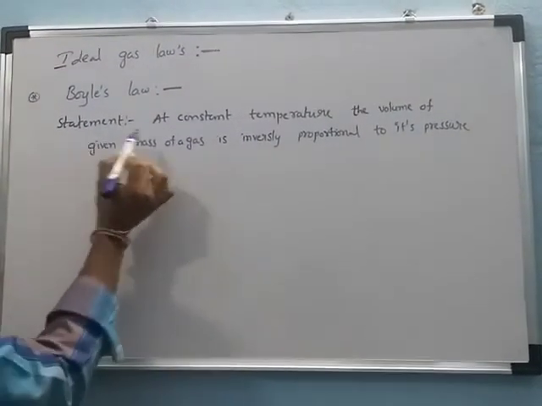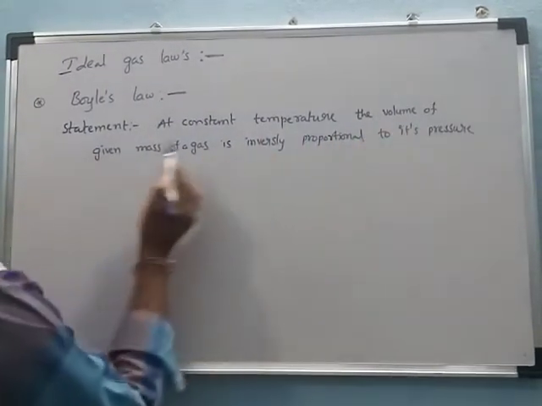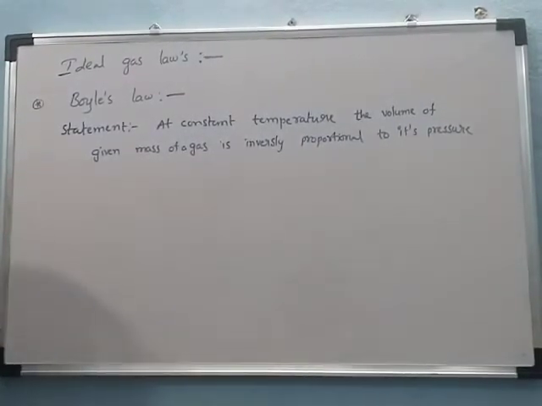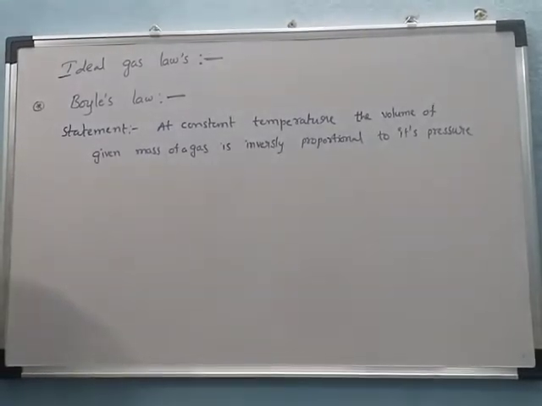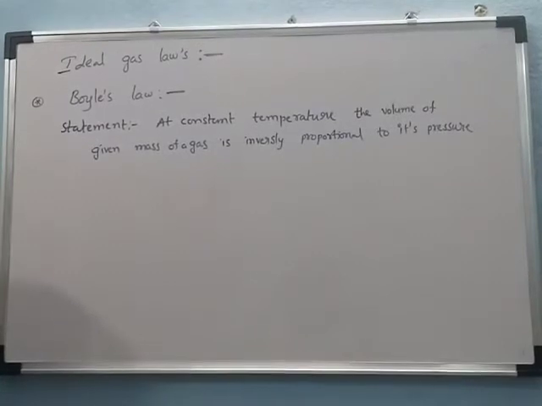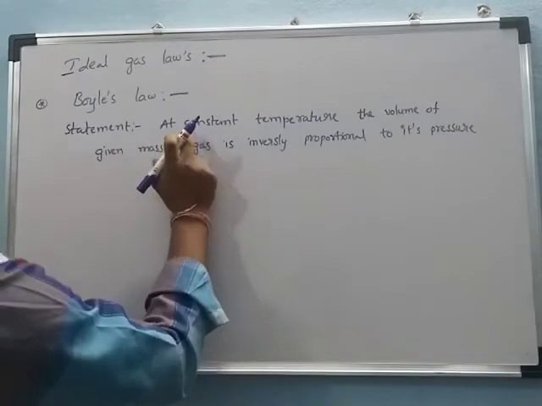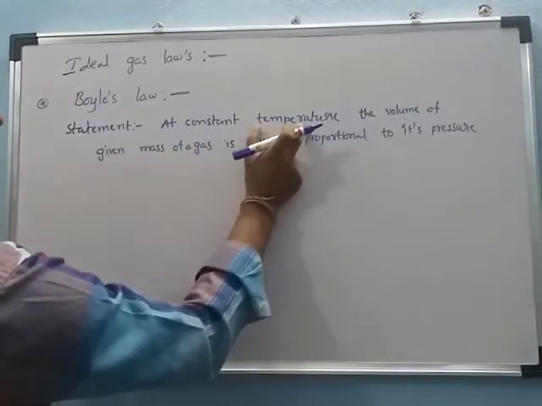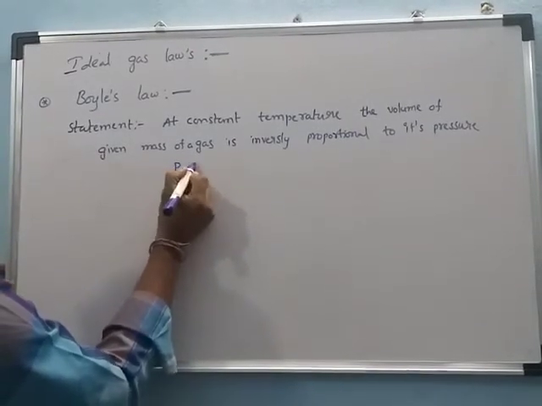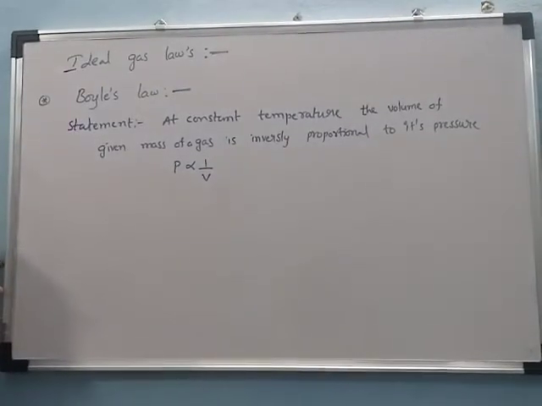They say that at constant temperature, the volume of the given mass of gas is inversely proportional to the pressure. A gas has three physical quantities: volume, pressure, and temperature. With temperature constant, the volume is inversely proportional to the pressure. That means the pressure is inversely proportional to the volume.